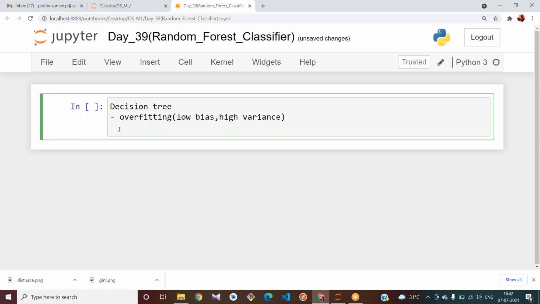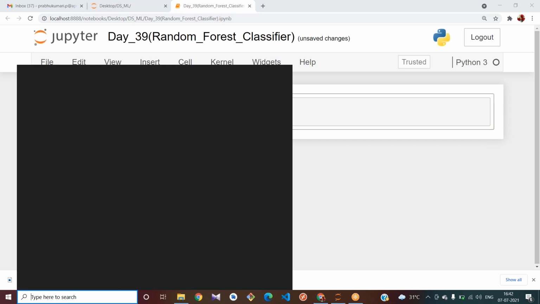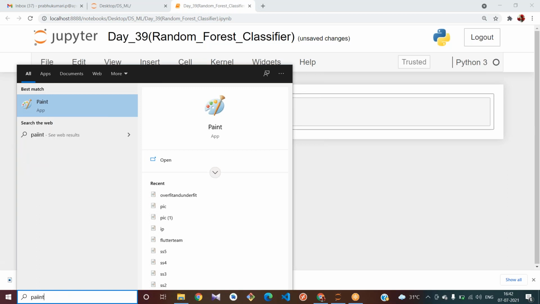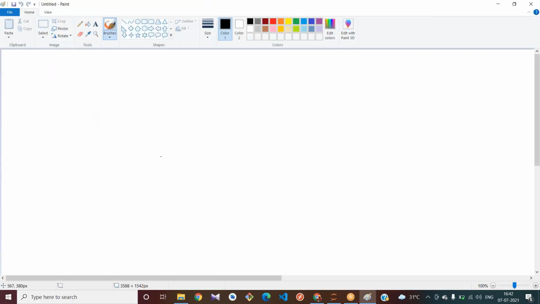Okay, this problem can be overcome in the random forest algorithm. How this overfitting can be overcome in the random forest algorithm, let us see. Yesterday, what were we trying to do in the decision tree?